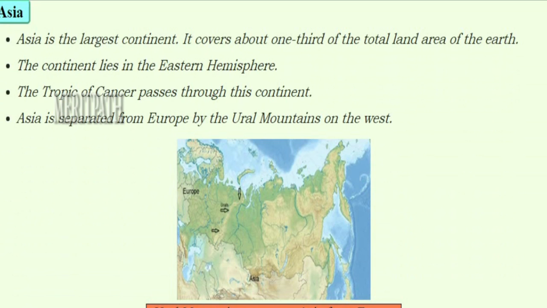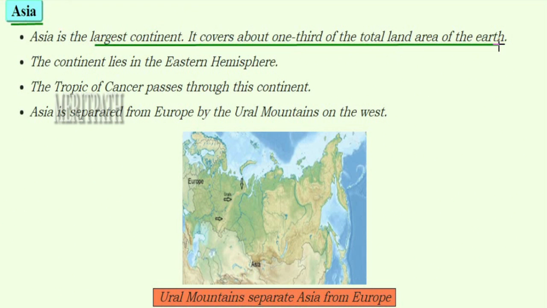Let's study in detail about these 7 continents. The first one is Asia. Asia is the largest continent out of all the 7 continents, and it covers 1/3 of the total land area of the earth. It is the biggest continent. Asia lies in the eastern hemisphere. The Tropic of Cancer passes through the Asian continent, and Asia is separated from the Europe continent by mountains known as the Ural Mountains on the west side. So in this image we see Ural Mountain separating Asia from Europe.